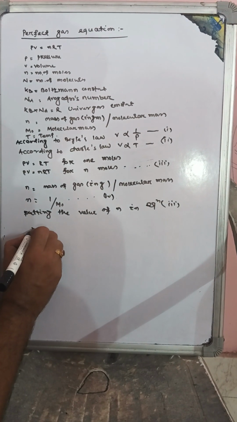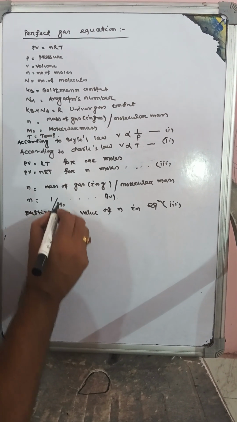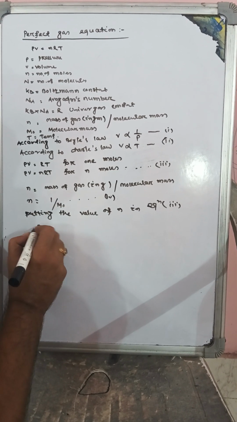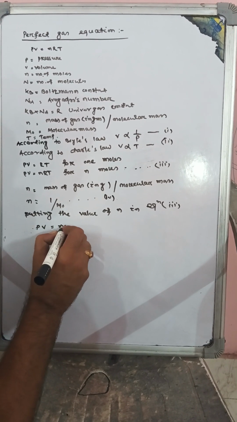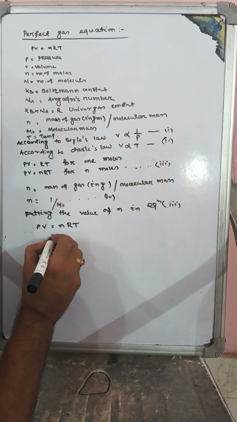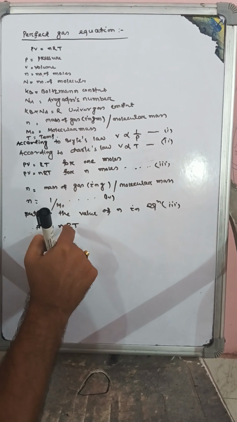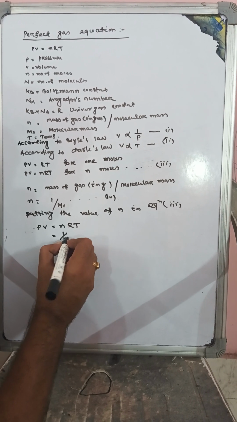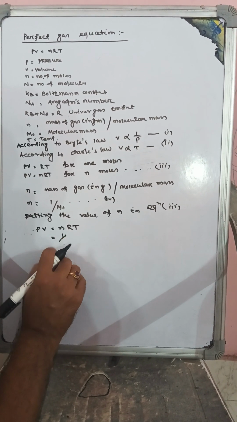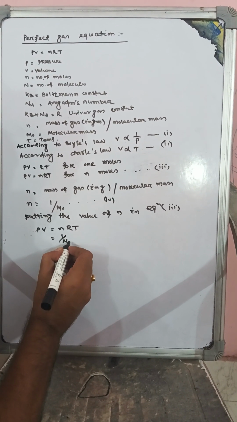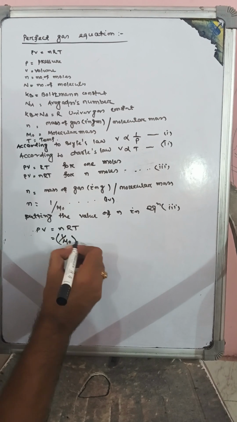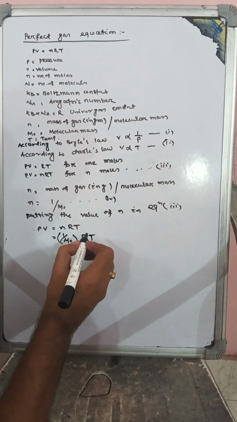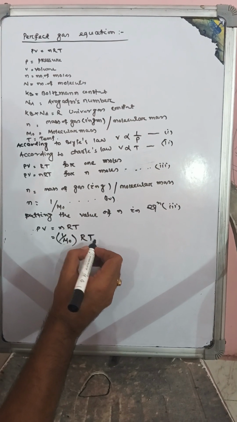Then what will we get? Equation third is PV is equal to nRT. Then we put the value of n in this equation. So n is 1 by m0, molecular mass, into R into T. R is equal to universal gas constant, T is equal to temperature.